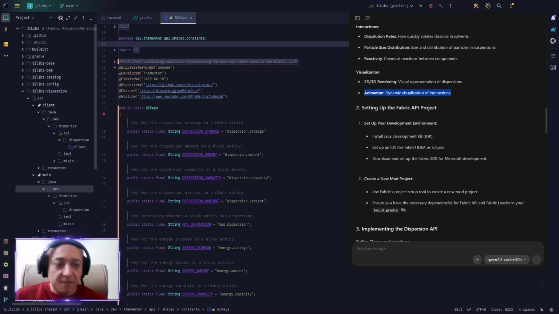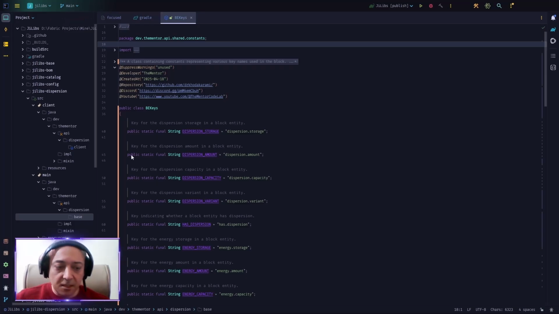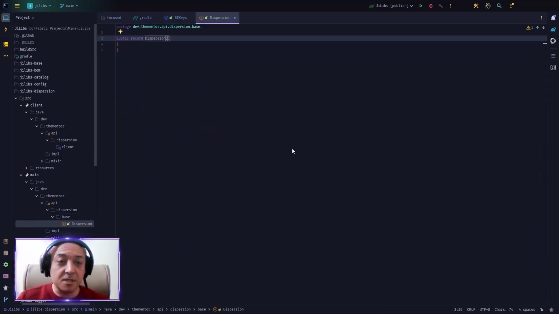Because of that, we need to start somewhere, and the best place to start is a record. So inside API dispersion, I will add a package and I will call it base. And inside here, I will add a new class. This is a record and I will call it Dispersion. Now, normally for the records, I will have a package and I will have that, but this is the heart of everything related to Dispersion API.